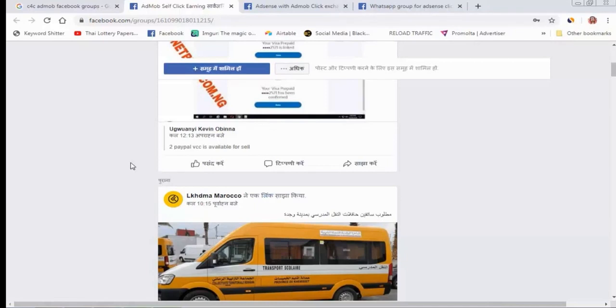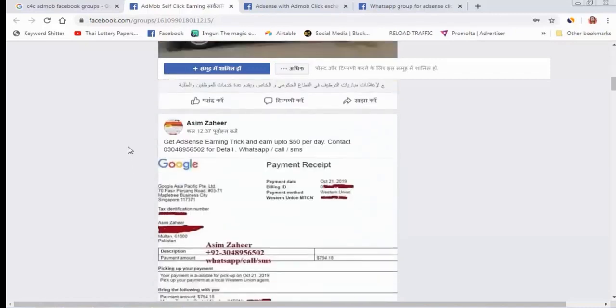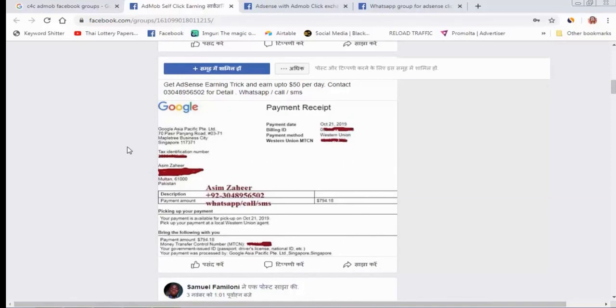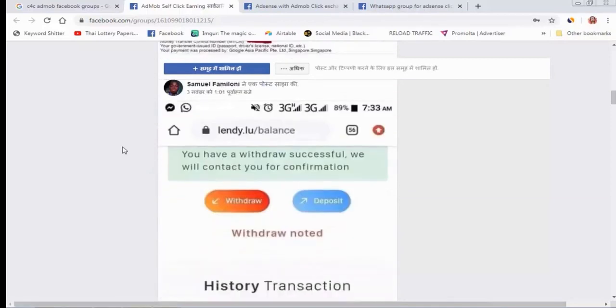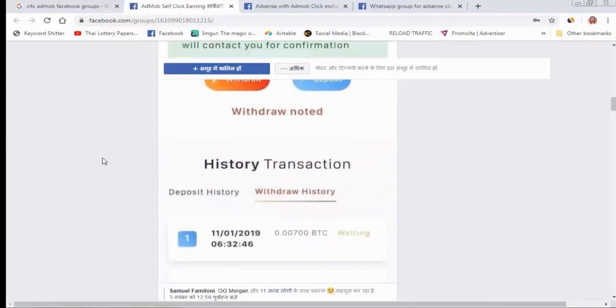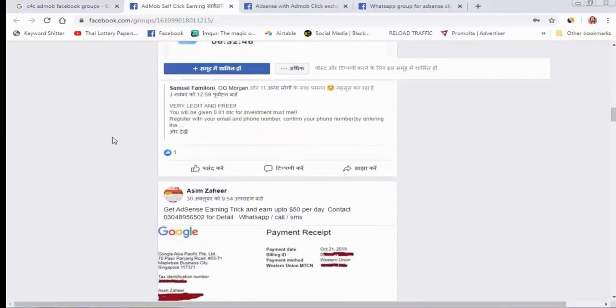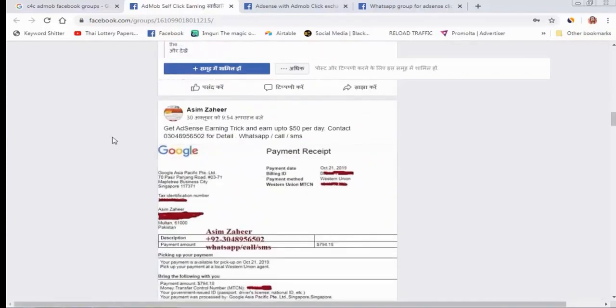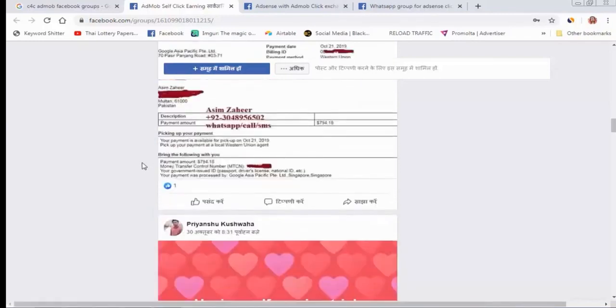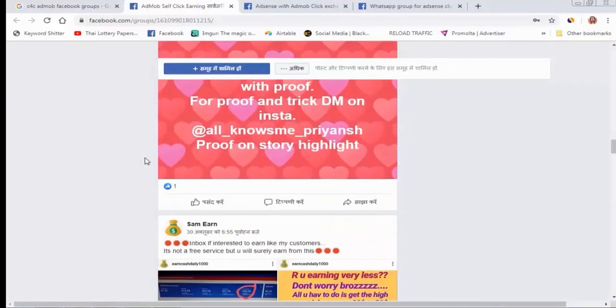After that, they will click on the ad in your application and give you high CPC on your AdMob account, because these people are professionals. They all know which ad gives high CPC and which does not. You can check the payment, 21 October 2019. They are showing $800, and this is a very interesting group.